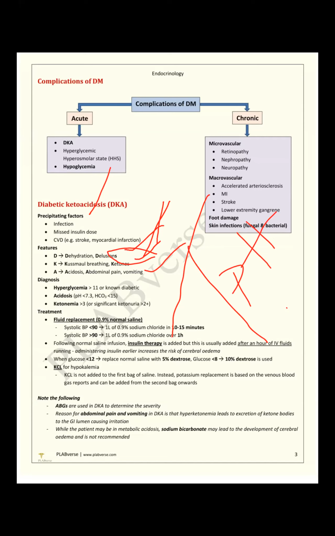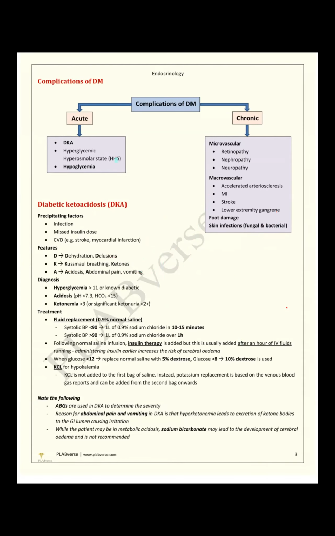And the diagnosis, this diagnostic triad we have to remember strongly. How? Hyperglycemia, we have to tell if sugar level is more than 11, bicarbonate level below 15, pH value below 7.3, ketonemia more than 3. So exam question: after detecting sugar level 20 to 28 and bicarbonate below 15, what will you do next? We have to check ketone body. Management exam question, very important management.